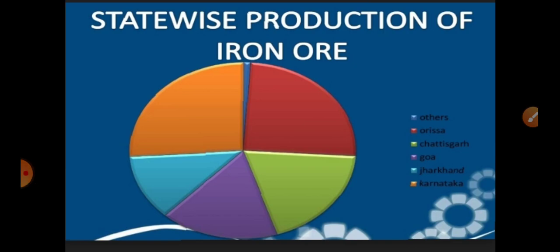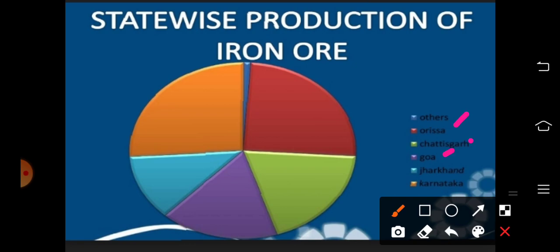This is the statewide production of iron ore in the year 2003-2004. The important states are Orissa, Chhattisgarh, Goa, Jharkhand and Karnataka. The state of Orissa produces almost 25% of the total iron ore production in India. The next one is Karnataka, which produces about 26%. It is the leading producer of iron ore in India.